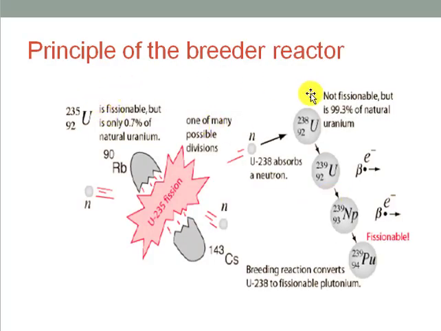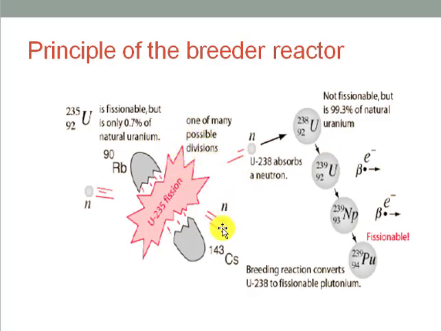You can see here the principle of a breeder reactor. In this diagram, you can see that a slow neutron will hit the uranium-235 to produce the fission of the uranium-235, and the fission neutrons will be released from here, and these will be fast neutrons.